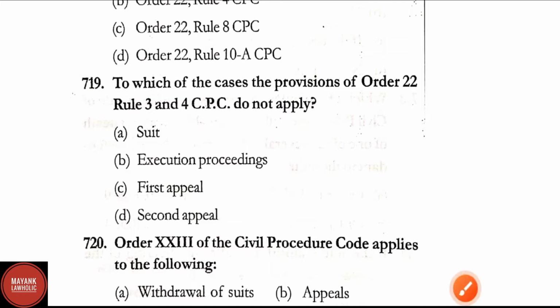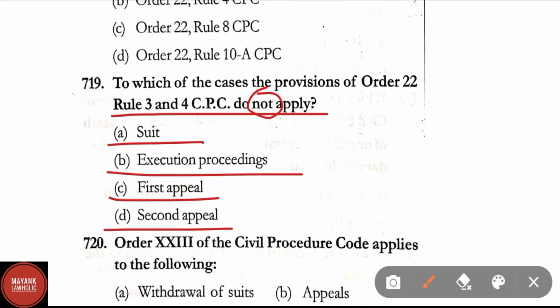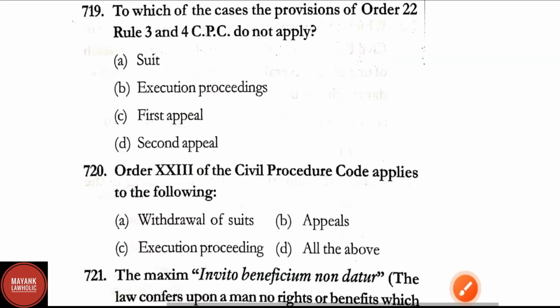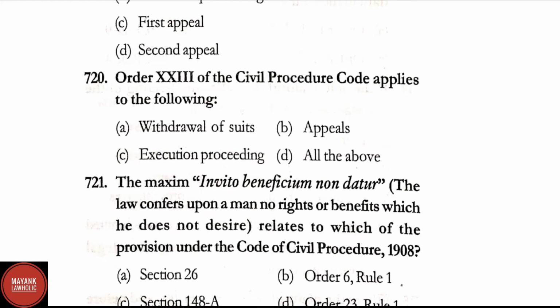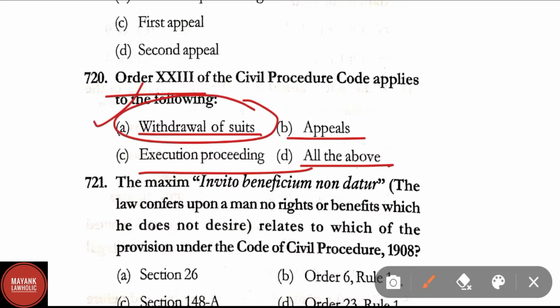Question number 719. To which of the cases provisions of the Order 22 Rule 3 and 4 CPC do not apply? Option A, suit, option B, execution proceedings, option C, first appeal, and option D, second appeal. Correct answer here is option B, that is execution proceedings. Question number 720. Order 23 of the CPC applies to the following: withdrawal of suits, appeals, execution proceedings, all of the above. Correct answer here is option A, that is withdrawal of suits.